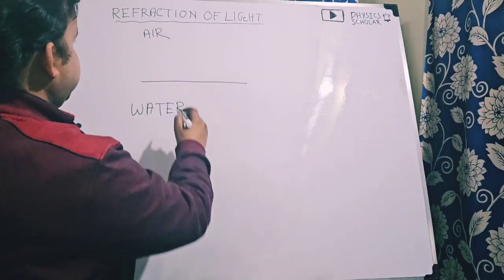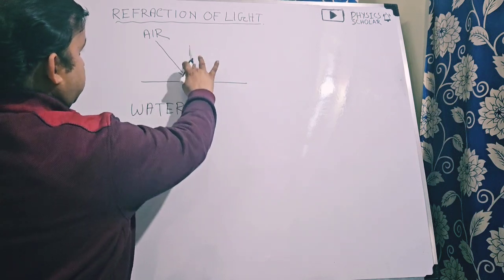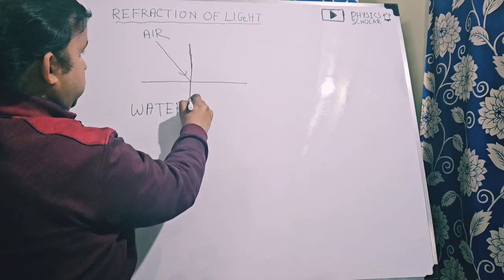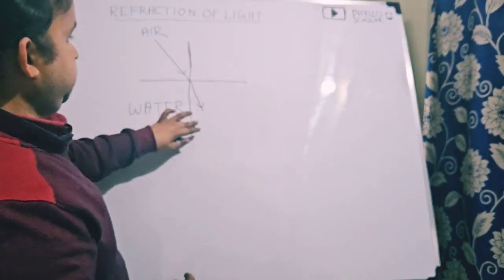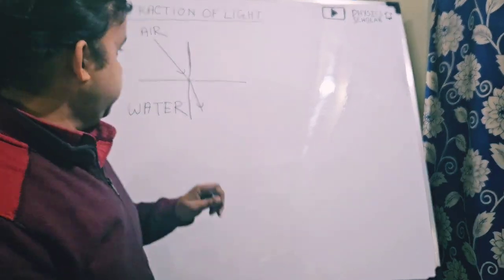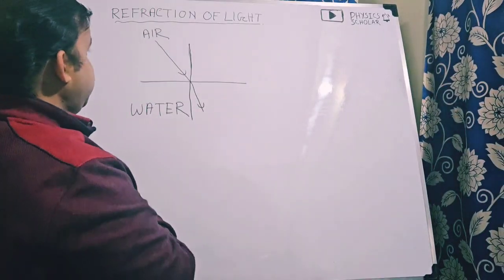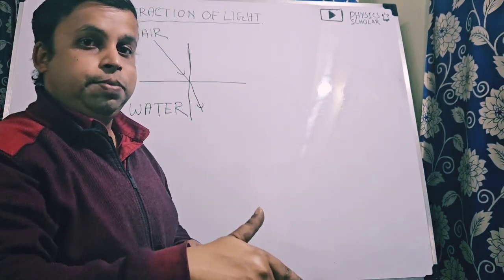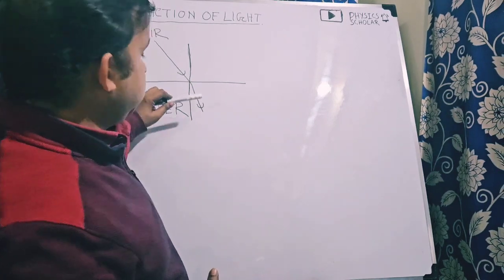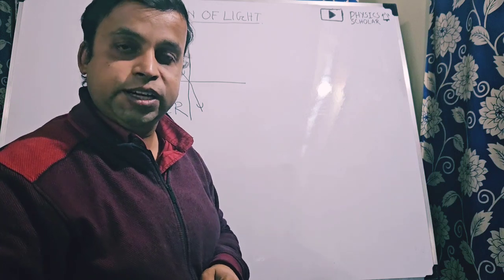Now, suppose a ray of light is coming from one medium, and we draw the perpendicular. What will happen? It will enter the second medium. This phenomenon is known as the refraction of light. So all of you have understood what refraction of light is. If a ray of light coming from one medium enters into another medium, then the direction of the light will change in the second medium. This phenomenon is known as refraction of light.